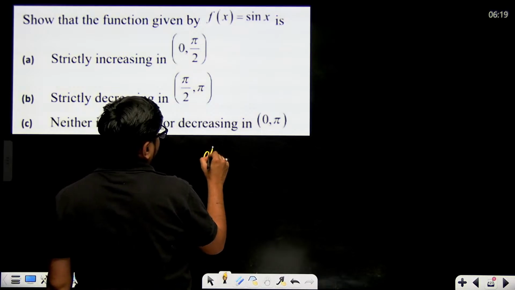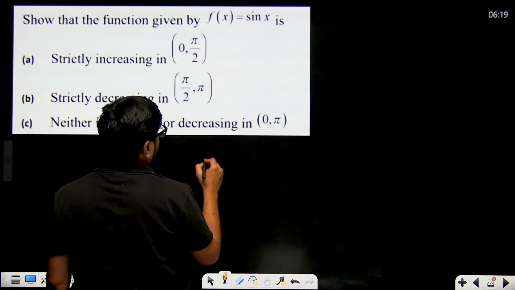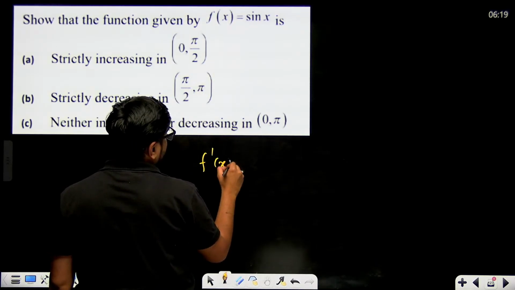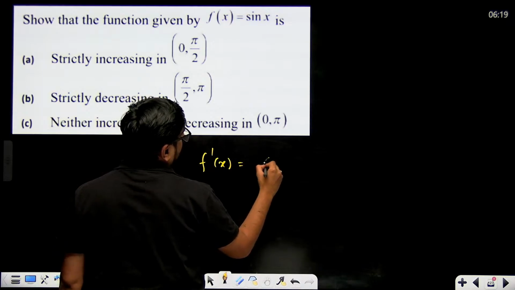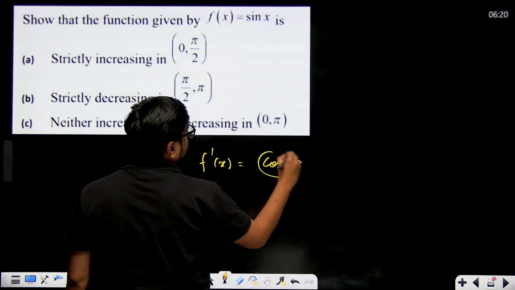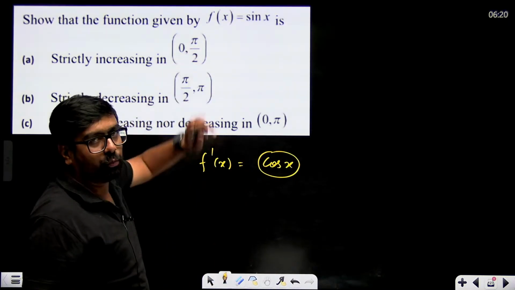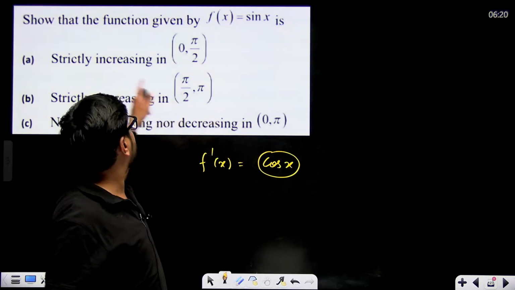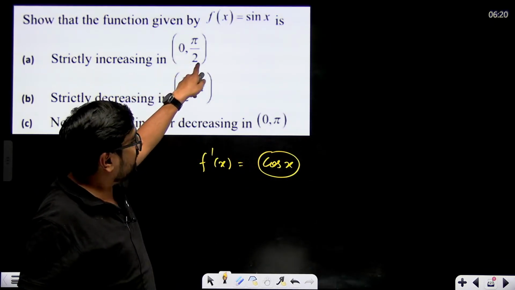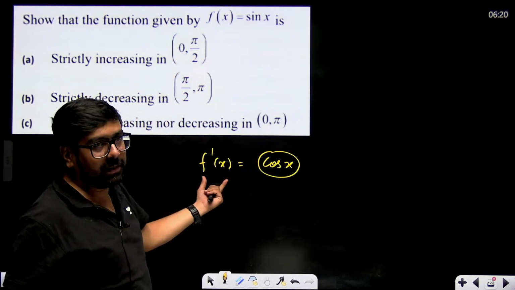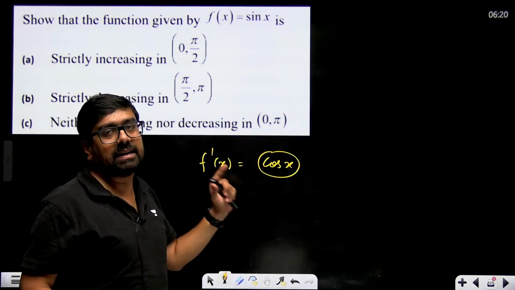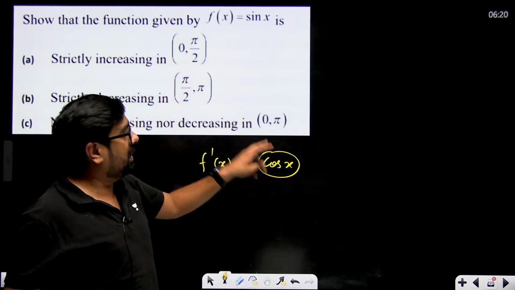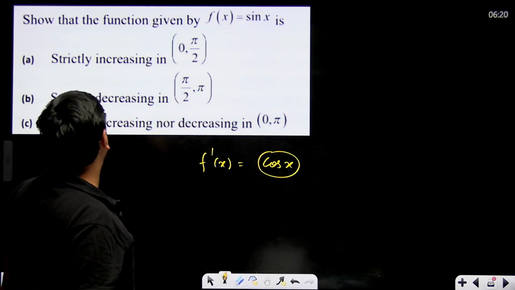We'll find the derivative of the function, that means f dash x. F dash x will be cos x. Now cos x is always positive in 0 to pi by 2. So this function is strictly increasing in 0 to pi by 2. You will simply say f dash x is greater than 0 in the interval 0 to pi by 2. That's why it is strictly increasing in this interval.